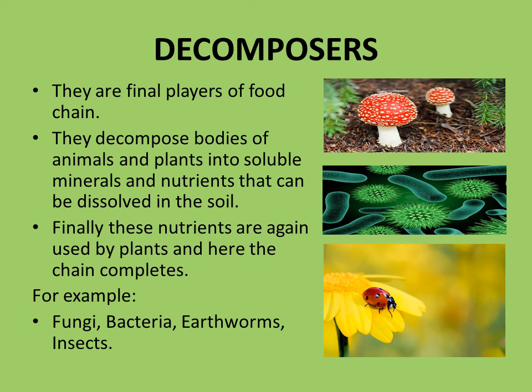The decomposers make the nutrients for the plants. Plants absorb these nutrients from the soil, make their own food, and they, the plants, are consumed by primary consumers. That's why the chain goes on. Well, the examples of decomposers include fungi, bacteria, earthworms, and other insects.